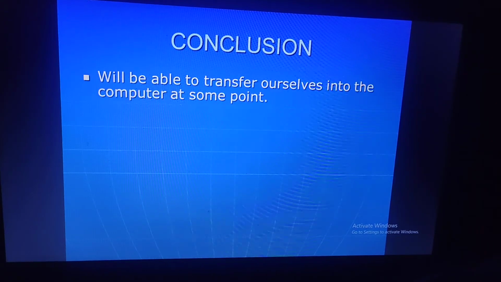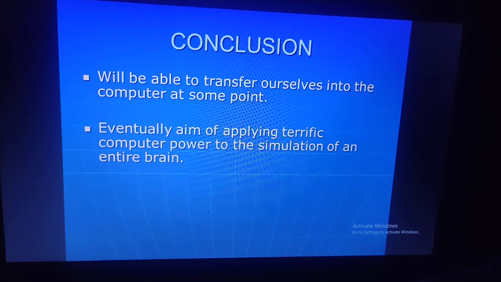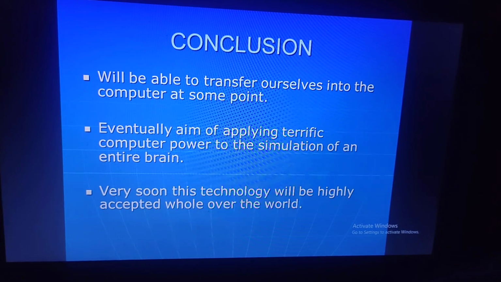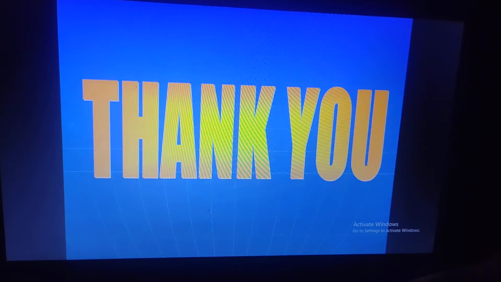Now we come to the conclusion. What is the conclusion? We will be able to transfer ourselves into the computer at some point. Everybody aims at applying terrific computer power to the simulation of an entire brain. Very soon the technology will be highly accepted all over the world.